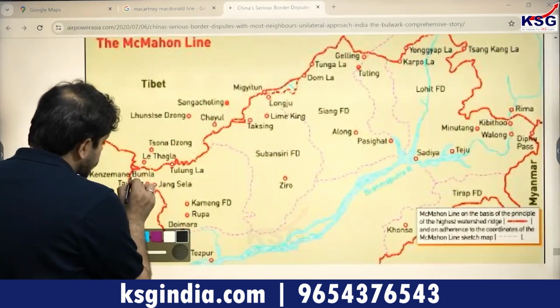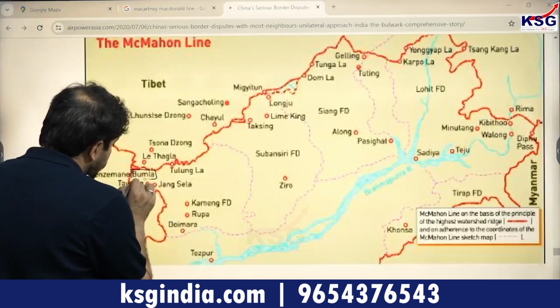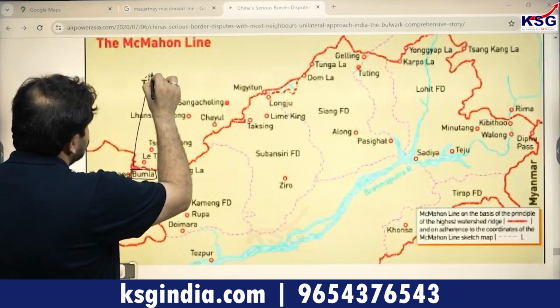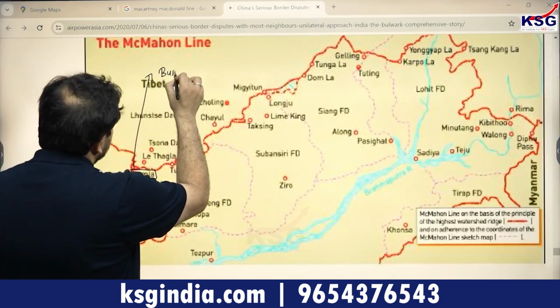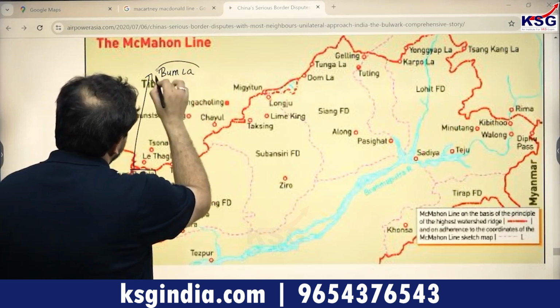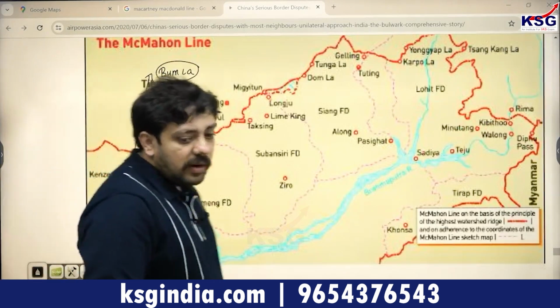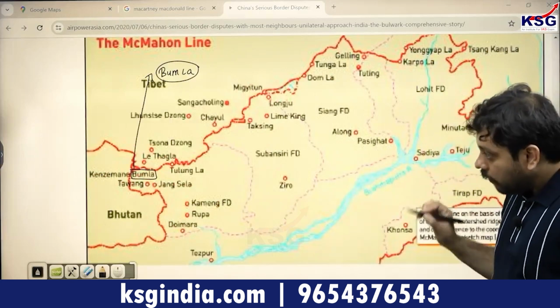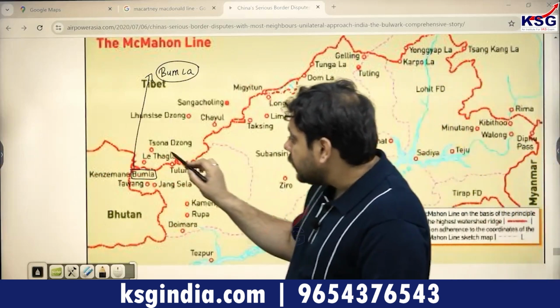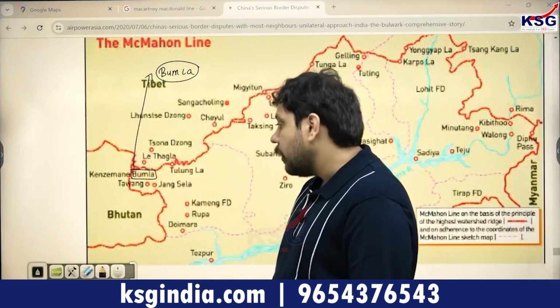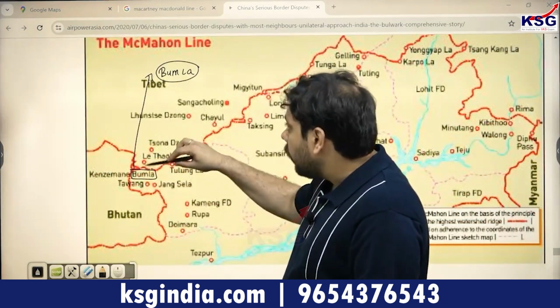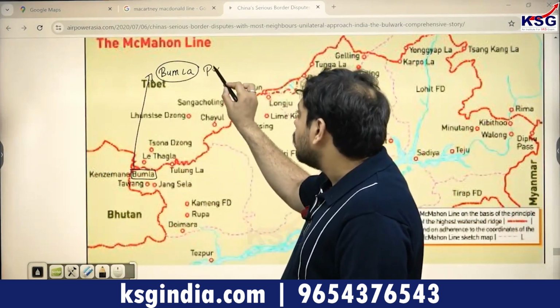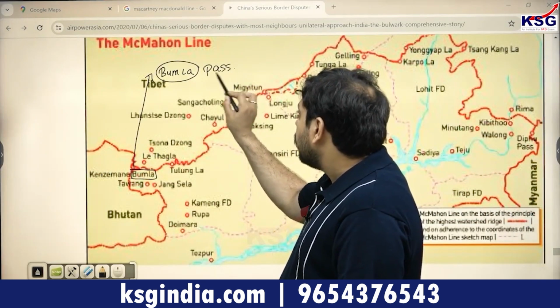First is the Bumla Pass. We are taking a look at what is known as the Bumla Pass, which is the way by which, in 1962, when the Chinese army attacked India, they came into India.